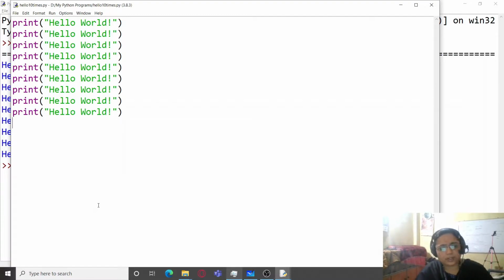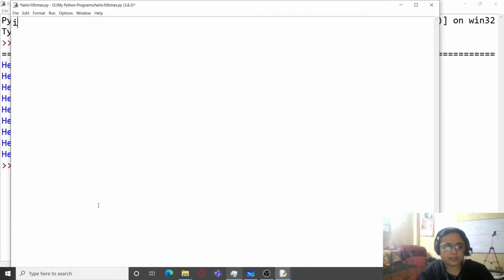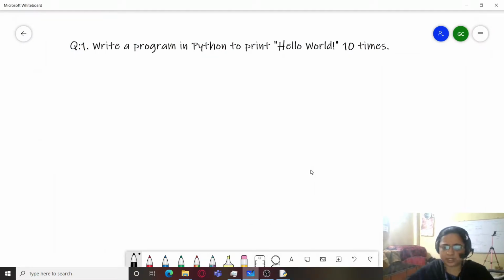So instead of doing that, why don't we use a loop? So we can just use a loop for doing it. First we will discuss the structure of the program with the help of a flowchart. So here we are. Start the program first.